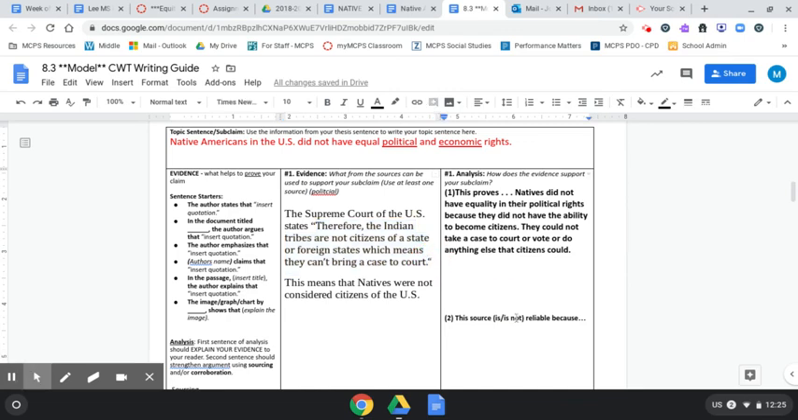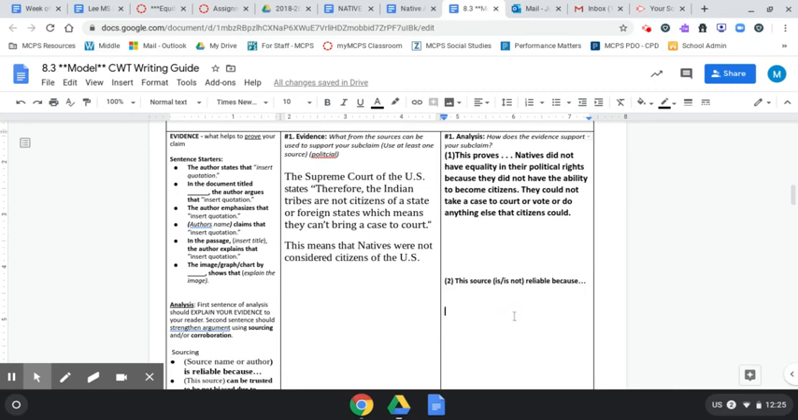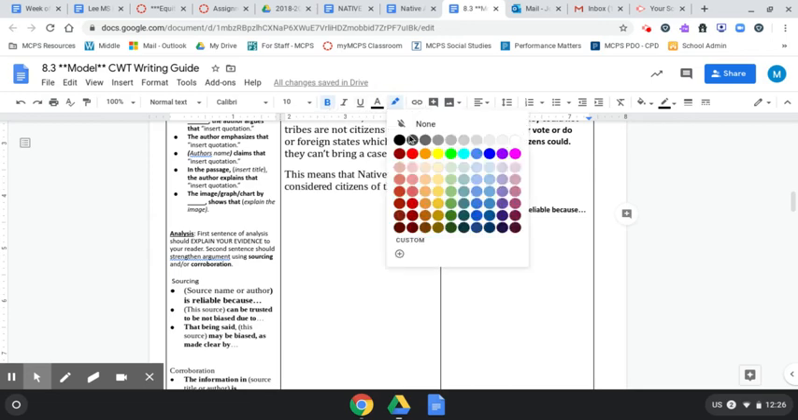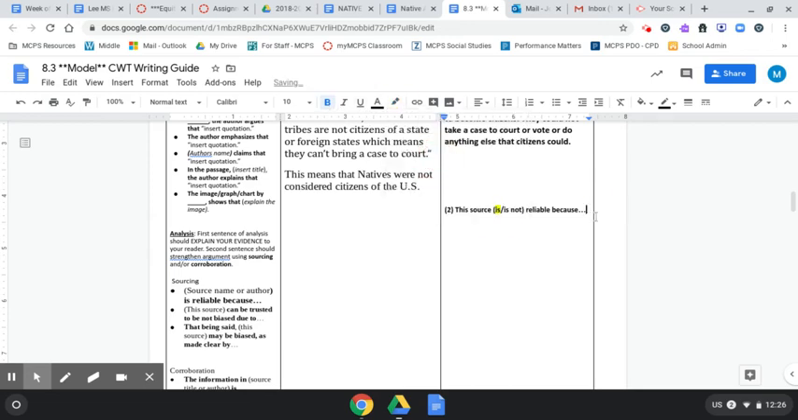Beautiful. All right, next. We want to go a little bit more and talk about reliability. This is the second part of analysis. You're either going to talk about reliability or you're going to corroborate, which is where you compare sources. For this one, we can say it is or is not reliable. I'm going to say is reliable because it is from the Supreme Court.